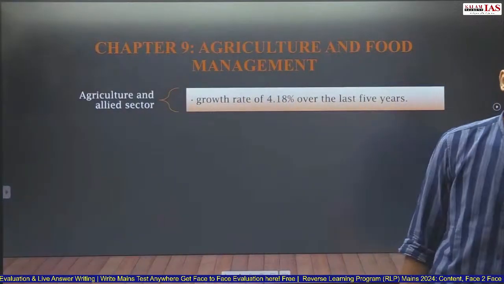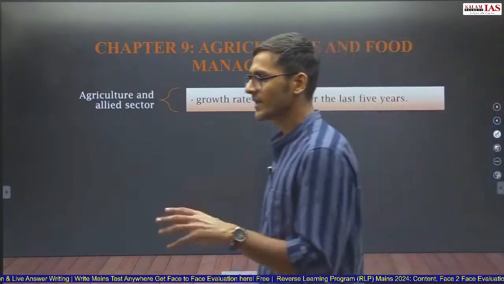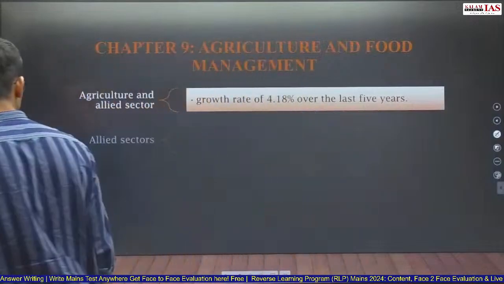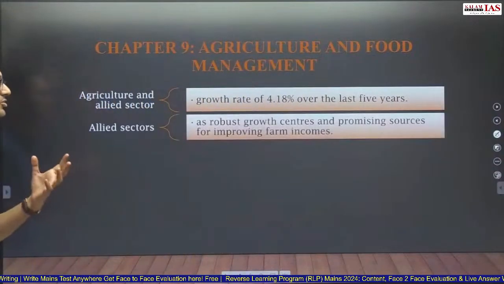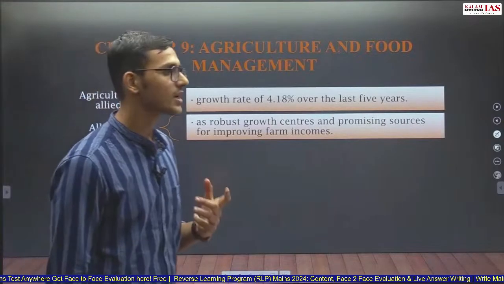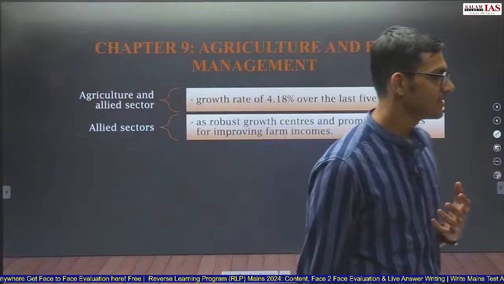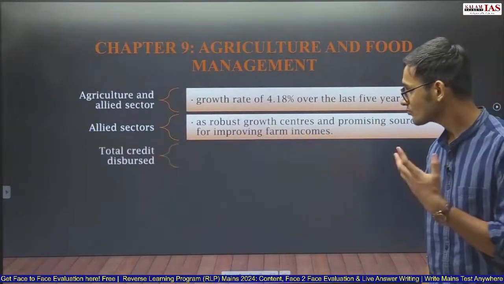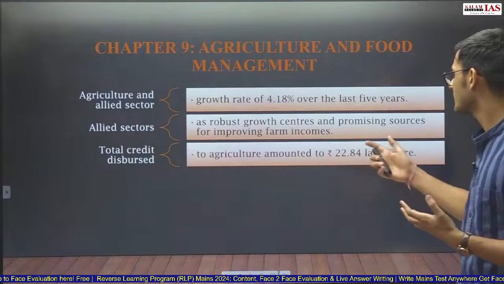But this year, agriculture growth rate was very low, that is around 1.7%. Allied sectors are robust growth centers, a promising source of improving farm incomes. Allied sectors are providing more income and more growth through the agriculture sector compared to farm income. Total credit disbursement to agriculture amounted to